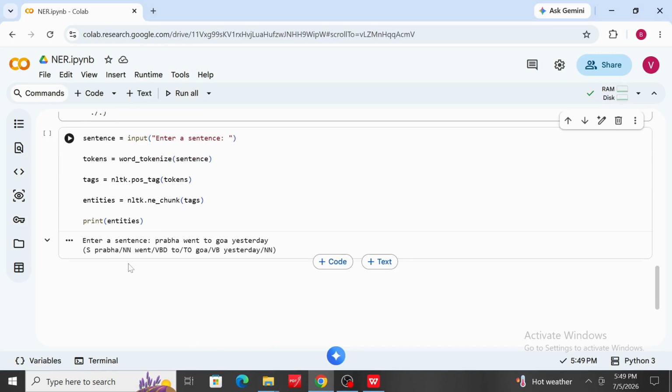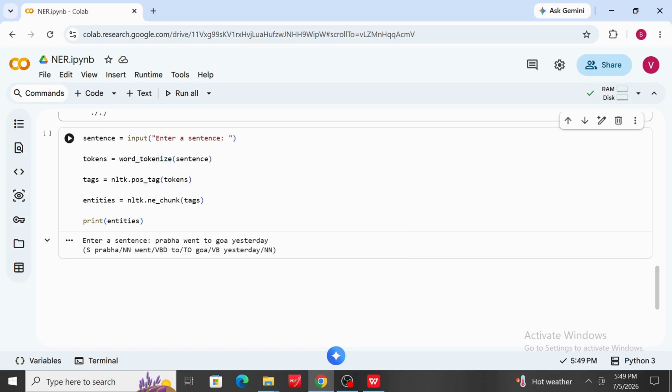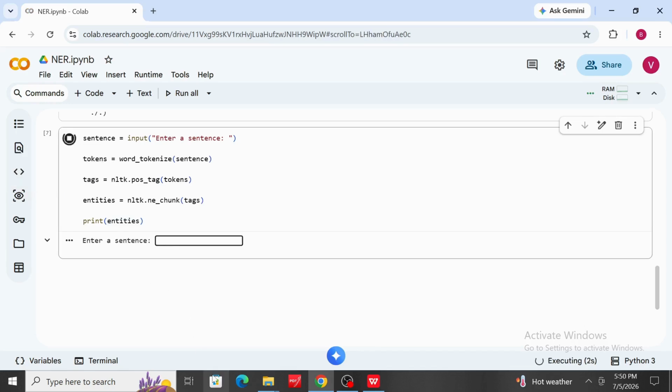So let's make the program more interactive. First the words will be tokenized. After that, part of speech tagging is performed. After that, NER will give the name, entity, and organization. Now let's run the cell. It is asking for a sentence. So we have joined Microsoft yesterday.